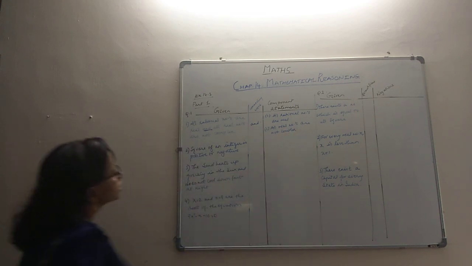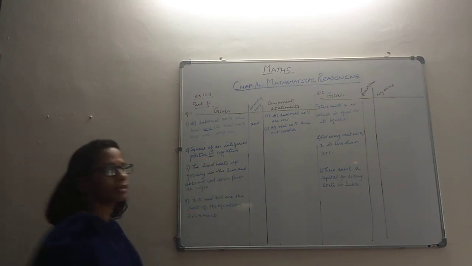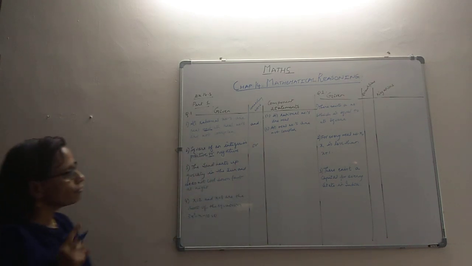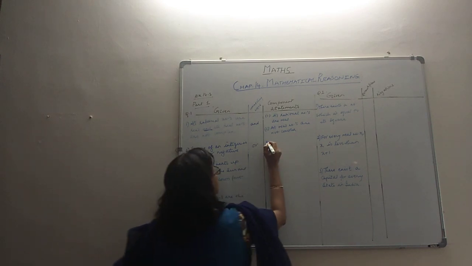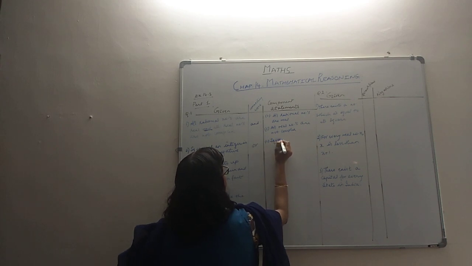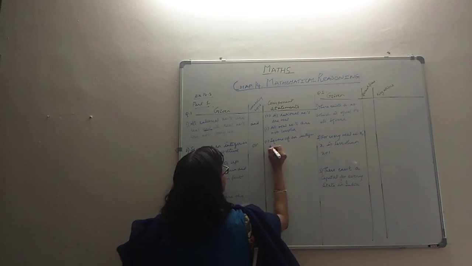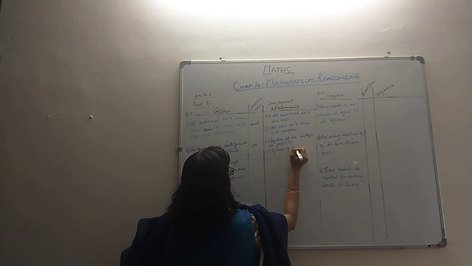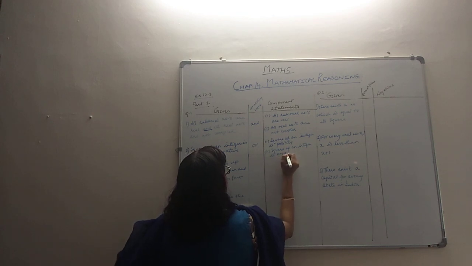Okay, same way. The second subpart: the square of an integer is positive or negative. The connecting word is or over here. So, or. And the parts: square of an integer is positive, square of an integer is negative. That's the part. So the components are: square of an integer is positive, first part. Second part, square of an integer is negative.